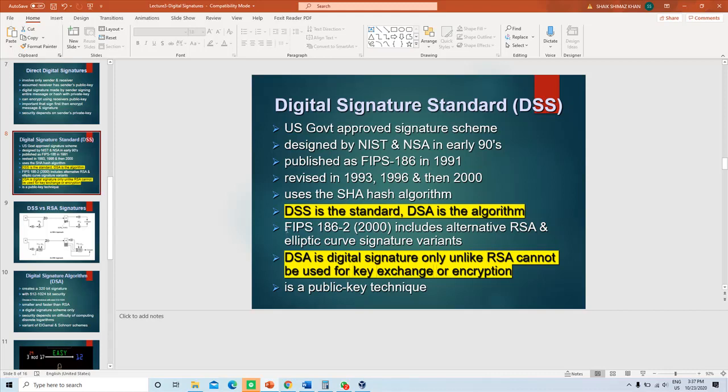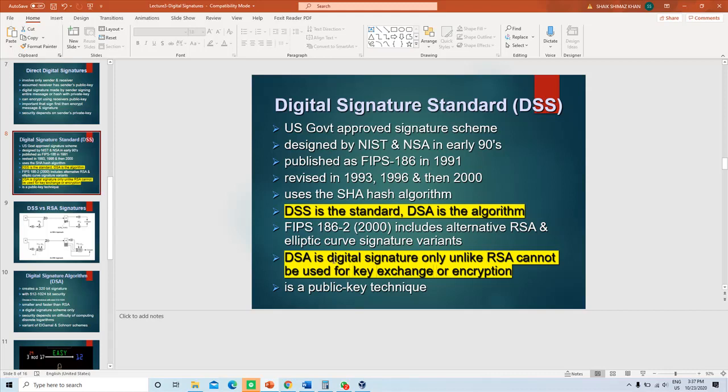FIPS 186-2 2000 includes alternative RSA and elliptical curve signature variants. So, it has included the RSA and elliptical curve variants also. The DSA is digital signature only.